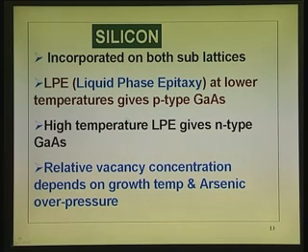I will just go through these statements first. See what happens. Liquid phase epitaxy, LPE. I take a gallium arsenide substrate, and then I try to grow a gallium arsenide layer on that with some silicon doping. Silicon even will come from contaminants. So, with that, what happens is, at lower temperature it gives p type gallium arsenide.